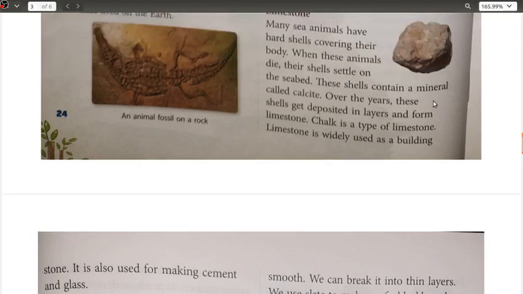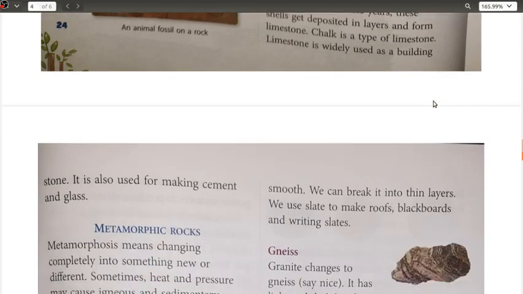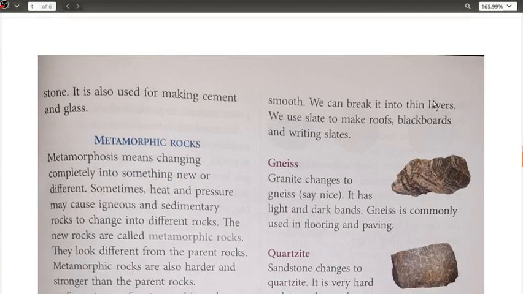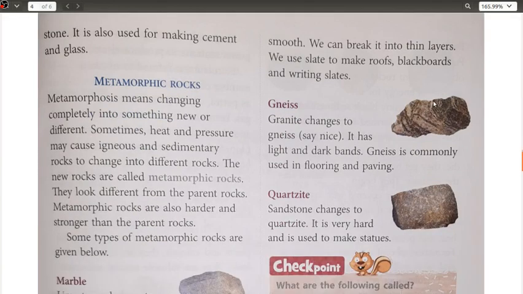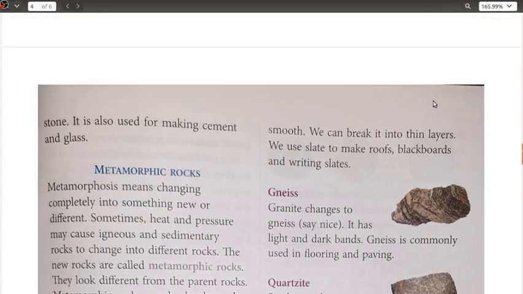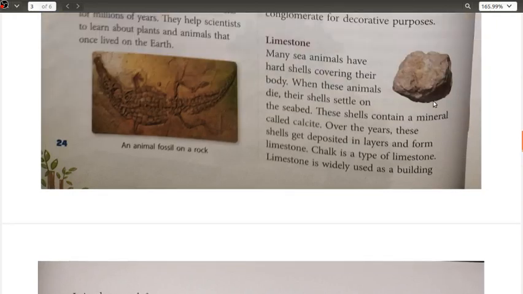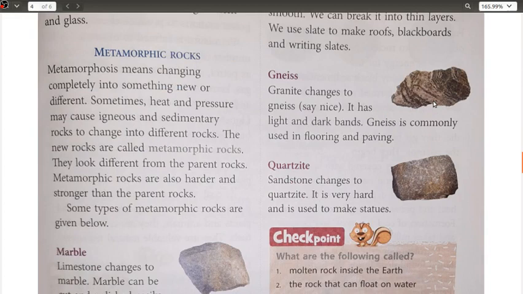Moving ahead with this, so this was all for your sedimentary rocks.